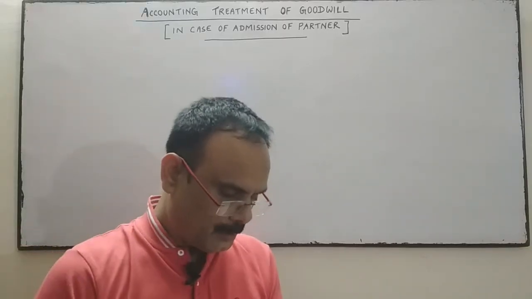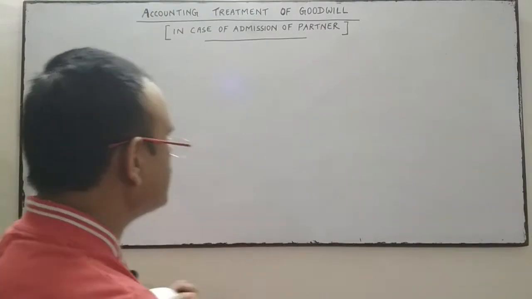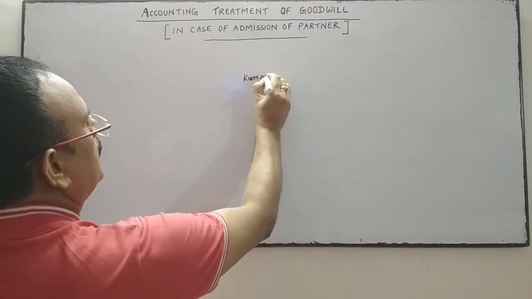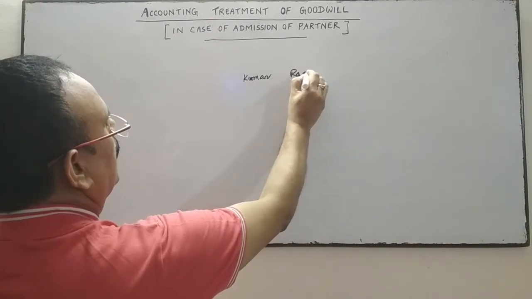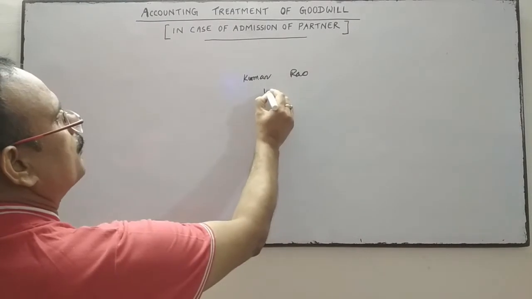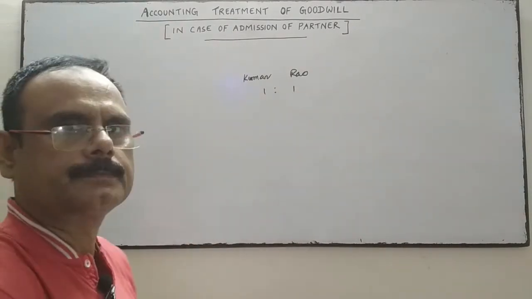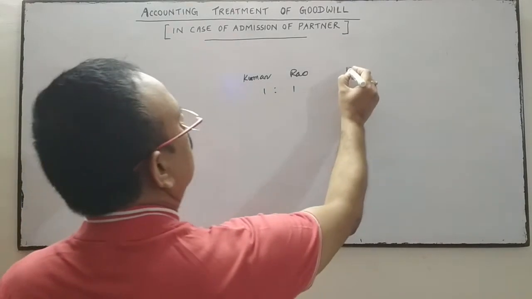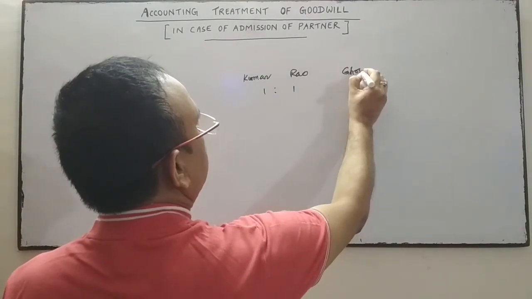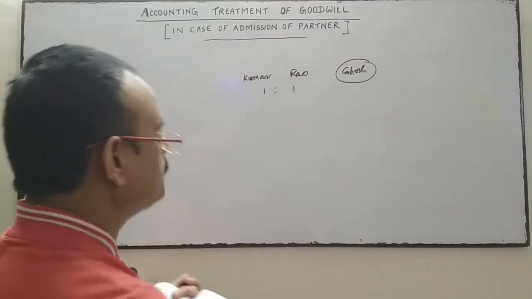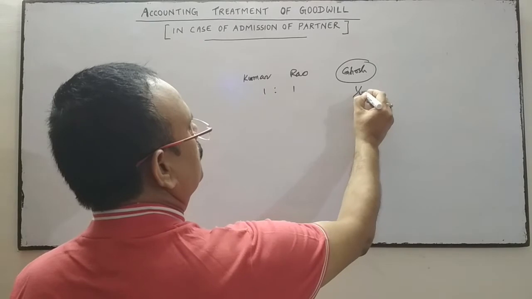Kumar and Rao are partners in a firm, sharing profit and losses equally, 1:1. They admit Ghosh as the new partner for 1/4 share.